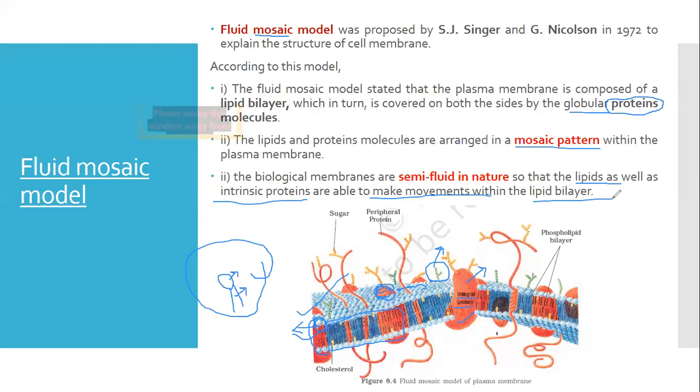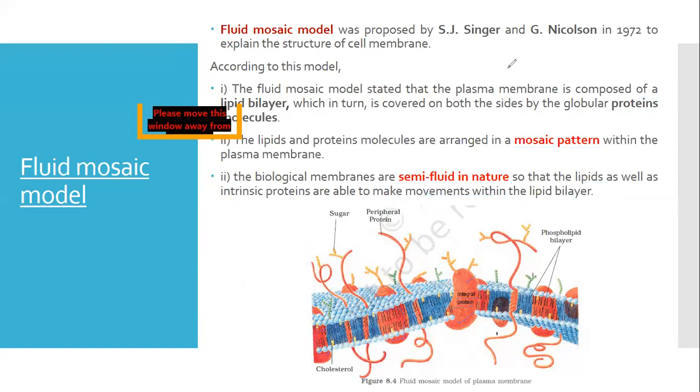Fluid nature, so that it can move and allow substances to pass through it easily. Fine. So this is all due to the semi-fluid nature of the plasma membrane. Now moving on to the next slide.